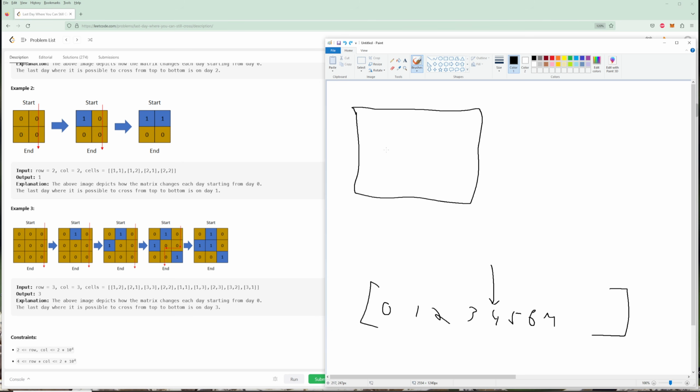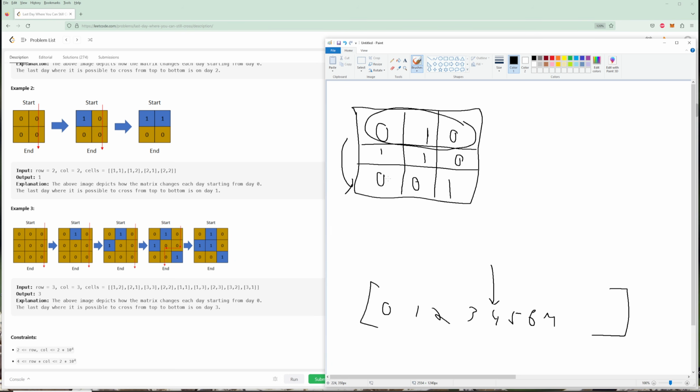Let me show you how that would look. Let's say we take this last day here, right? We just binary search this last day. So we would have something like this, and then we'd have these land cells and these water cells. Pretty much all you're going to do is take every single land cell on the top row, put those into a queue, and then breadth first search and see if you can get to the bottom from any one of those.